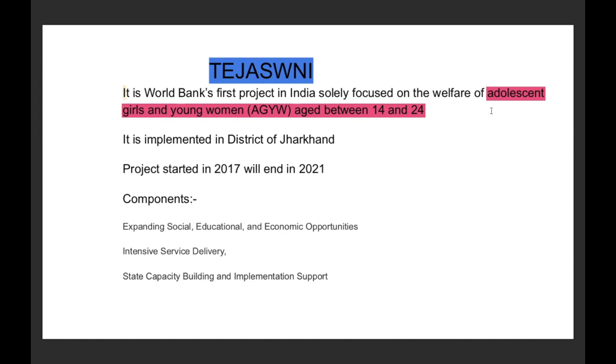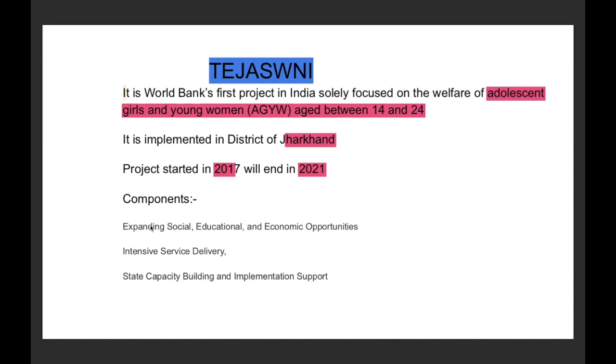It is for adolescent girls and young women in the age group of 14 to 24, inclusive of both these ages, 14 and 24. And it is implemented in districts of Jharkhand only. They can make a statement in this way, that it is implemented in the northern plain or in the Gangetic plain. That statement will be wrong. It is implemented in Jharkhand, and the project was started in 2017 and will end in 2021. These three pieces of information are very important.